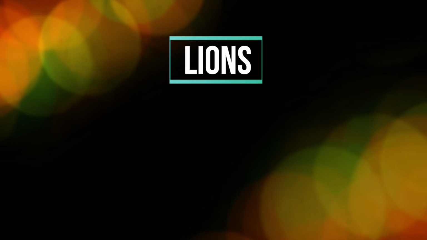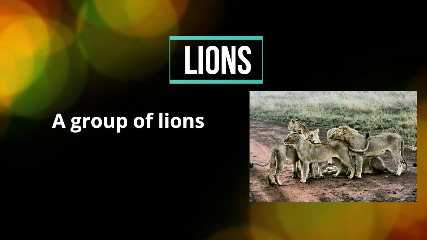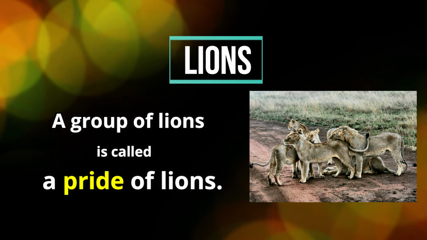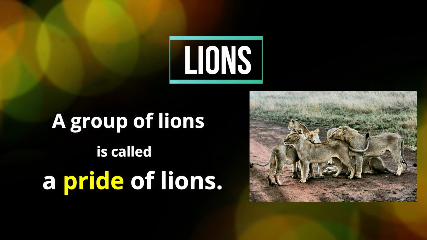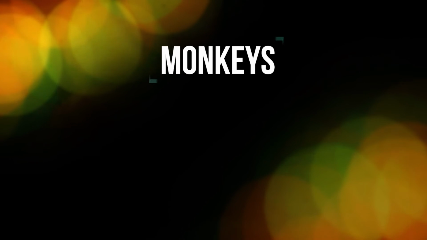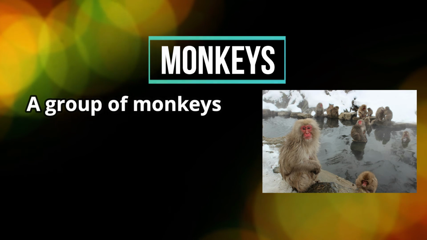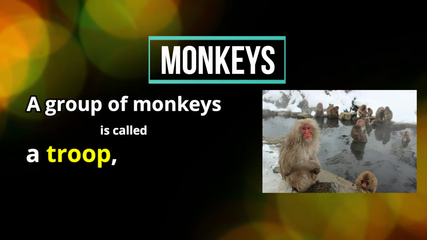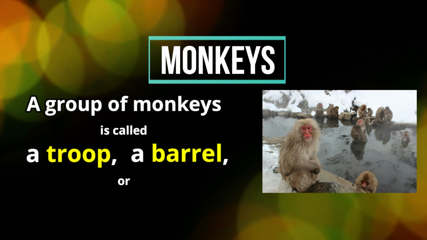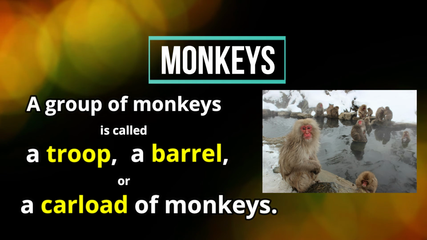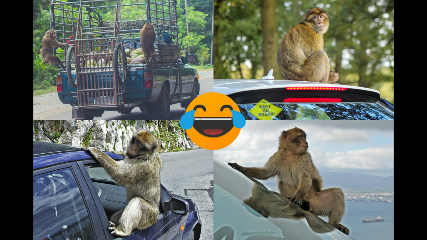Next, we have lions. A group of lions is called a pride of lions. Next, we have monkeys. A group of monkeys is called a troop, a barrel, or a carload of monkeys. A carload of monkeys.